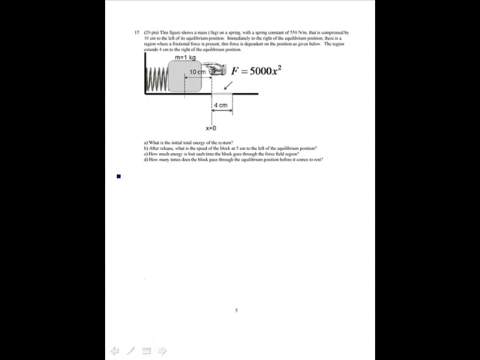Alright, what is the initial total energy of the system? That's simple. It's just the potential energy. It has no kinetic energy initially, so it's 1/2 kx squared. That's 1/2 of 550 times x, which is 10 centimeters or 0.1 meters, squared. And that gives me the potential energy, which is 2.75 joules.